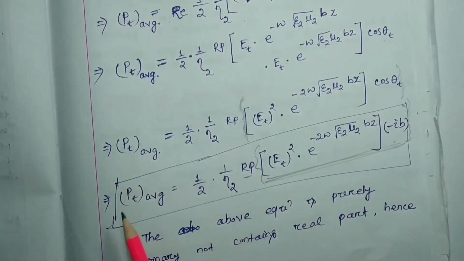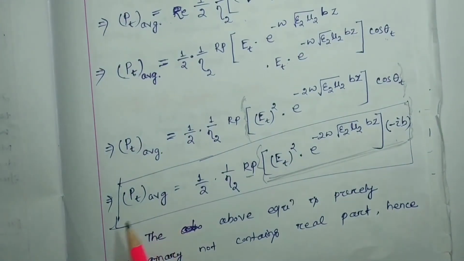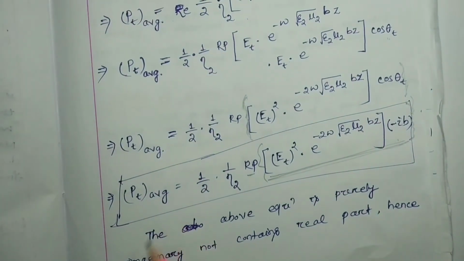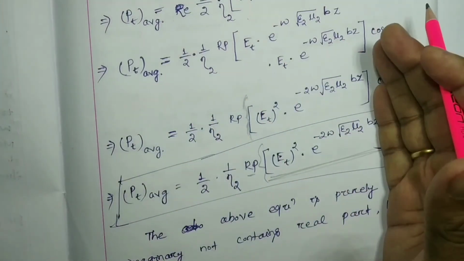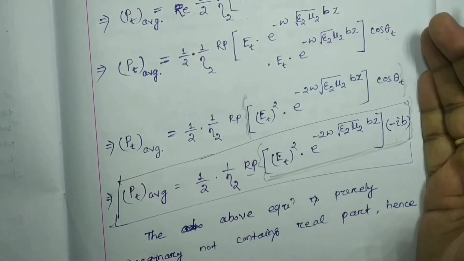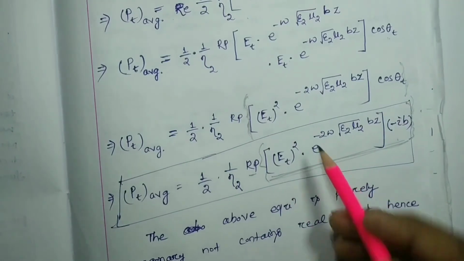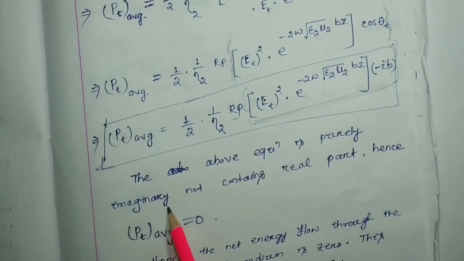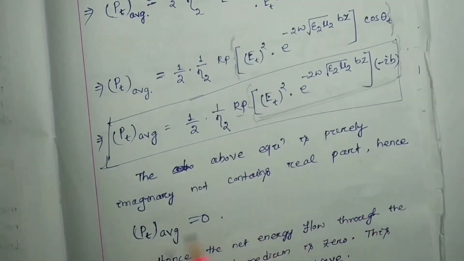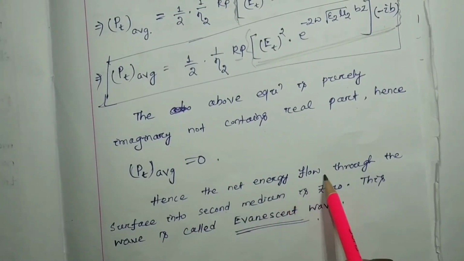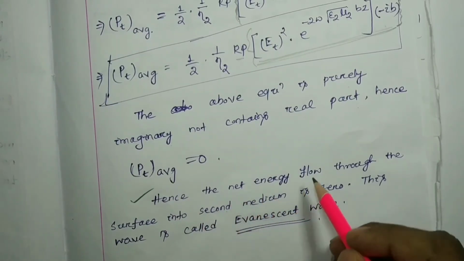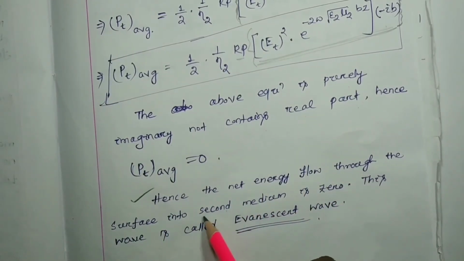So hence P_t average, the time average of power or energy in the second medium, on the transmitted side, is 0. The above expression is purely imaginary and does not contain a real part. Hence P_t average equals 0. Hence net energy flow through the surface into the second medium is 0.